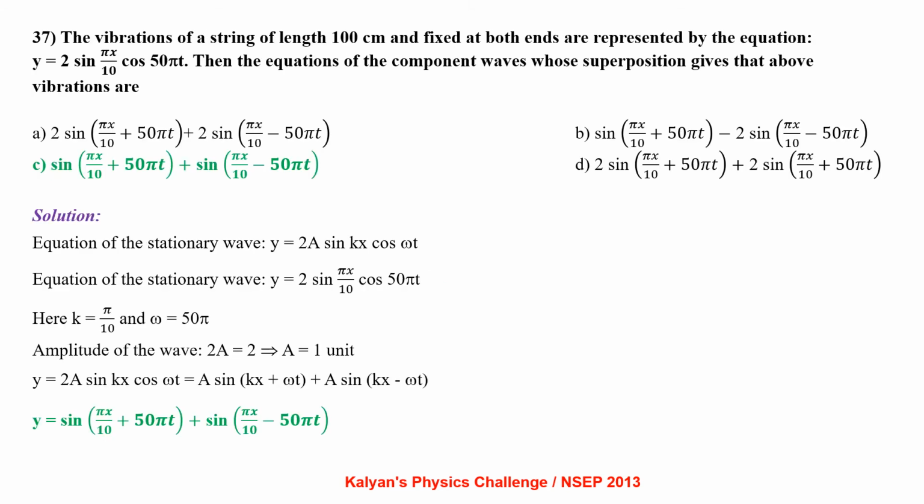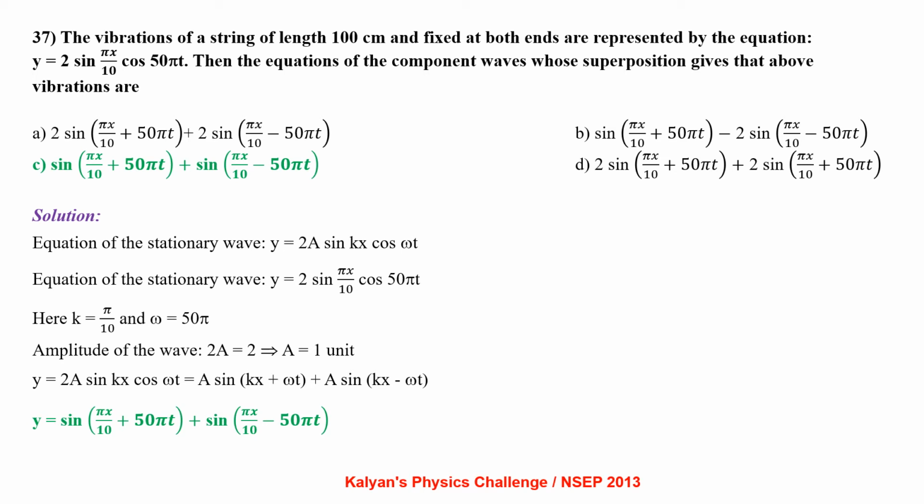The vibrations of a string of length 100 cm and fixed at both ends are represented by the equation y equal to 2 sin pi x by 10 cos 50 pi t. Then the equations of the component waves whose superposition gives the above vibrations are? Equation of the stationary wave: y equal to 2a sin kx cos omega t. The given stationary wave is of the form y equal to 2 sin pi x by 10 cos 50 pi t. Here k equal to pi by 10 and omega equal to 50 pi.